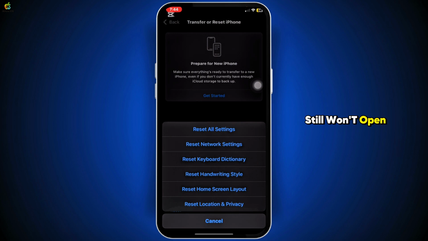If the app still won't open from the home screen, try opening Calculator from Control Center or searching for it in Spotlight. And that's all.